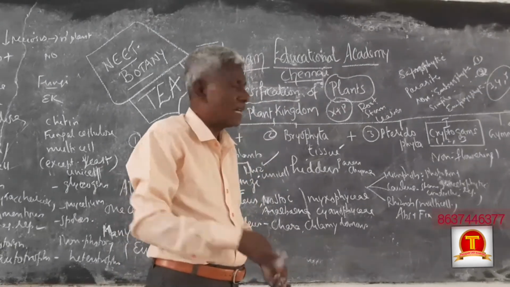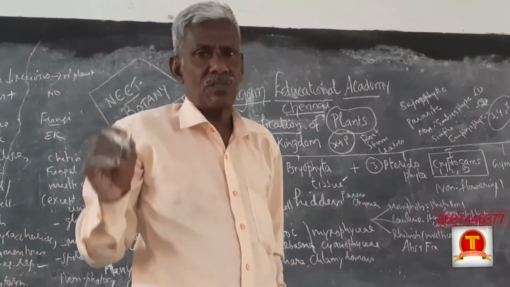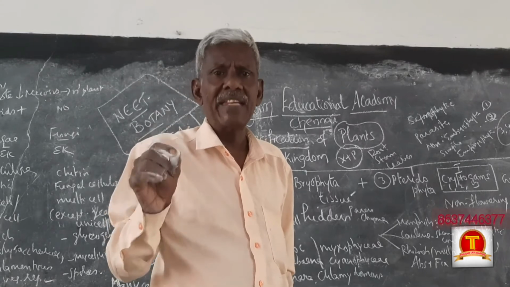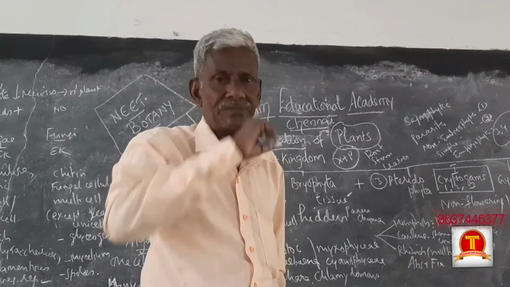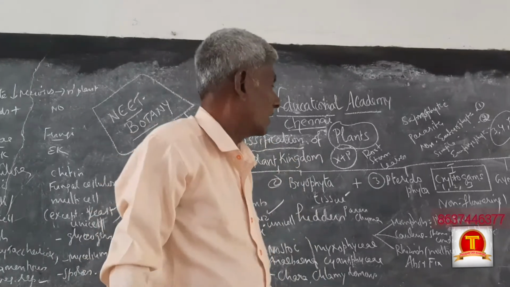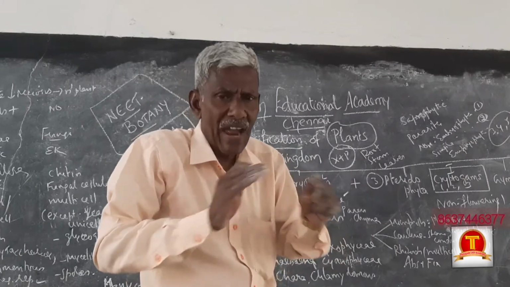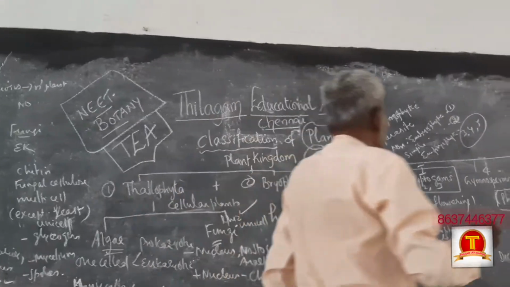Xylem and phloem are called complex tissues, also called vascular tissues. Trachea is the main, primitive element of xylem. So from that we divide the plants into tracheophyta and non-tracheophyta.